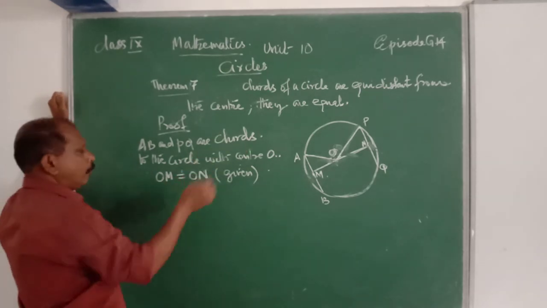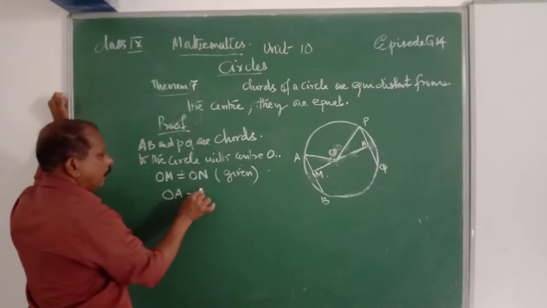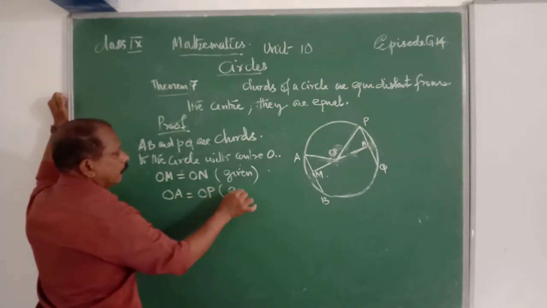OA is equal to OP, that is also given. That is radius.